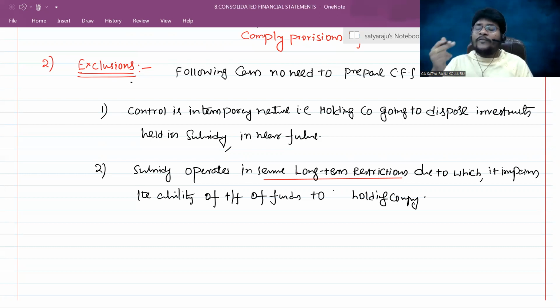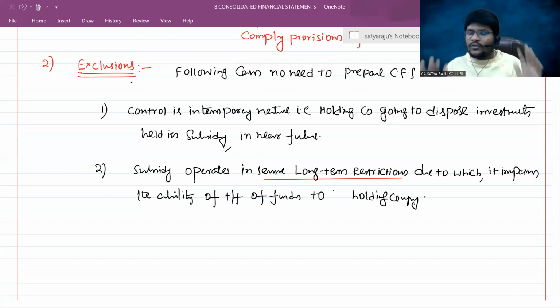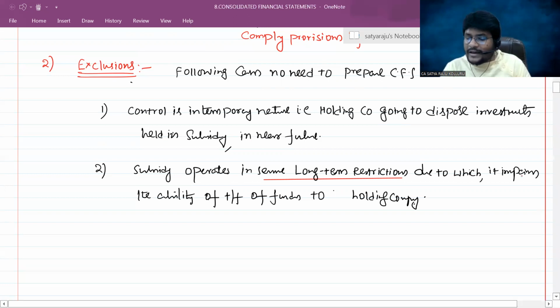Why? Whenever the liquidation process is initiated in a particular company, the shareholders of such company are known as contributories. Shareholders will lose their rights as well as their duties at that point of time. The board of directors also will lose their rights as well as their duties. Am I right? So if the subsidiary operates in severe long-term restriction, up to the completion of the liquidation procedure it doesn't have any controlling ability. Once liquidation is over and the company is winding up, then control is zero actually. So it impairs, meaning it reduces, the ability of transfer of funds to the holding company.